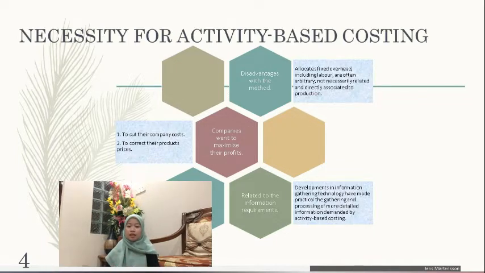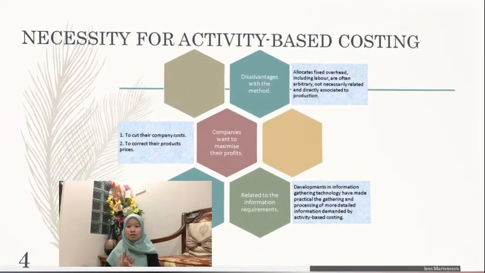The last reason for the necessity of the activity-based costing system is related to the information requirements. Cost accounting system exists to provide information to help executives in performing their cost management duties. Developments in information gathering technology have made practical the gathering and processing of more detailed information demanded by activity-based costing. With this reason, by companies moving to activity-based costing, costs can be better managed and products more accurately costed.